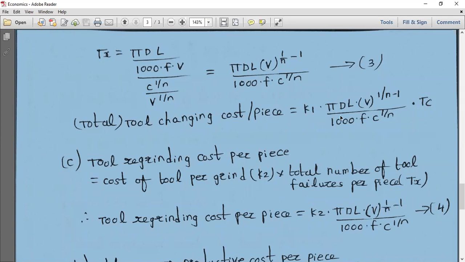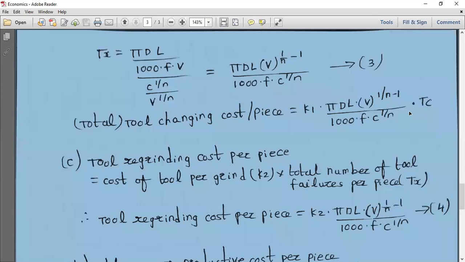Tx is nothing but πDL into V to the power of 1/n minus 1 by 1000 F into C to the power of 1/n, into Tc. What is Tc here? Already I told you. Can you hear me? Tc is the tool changing time in minutes.